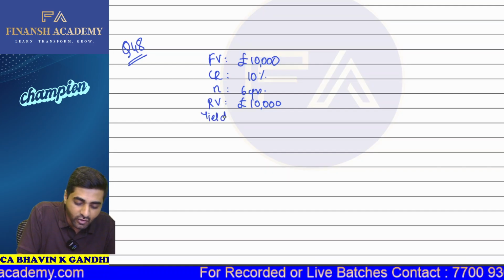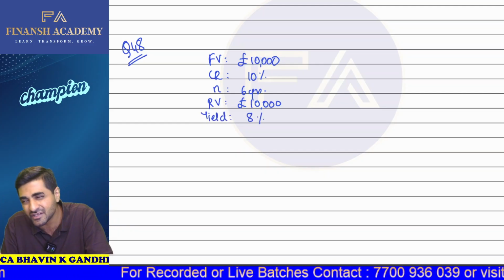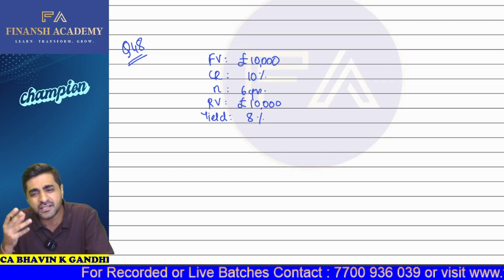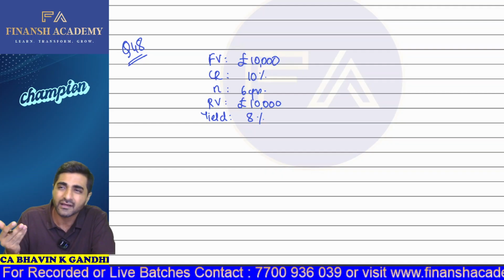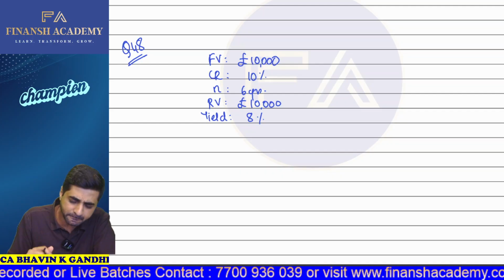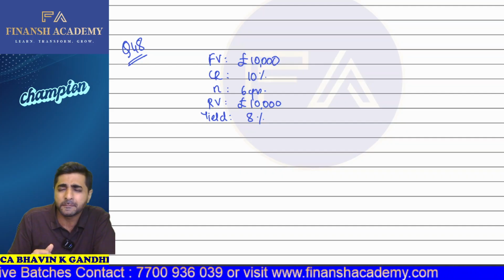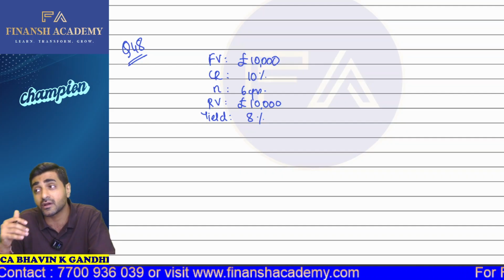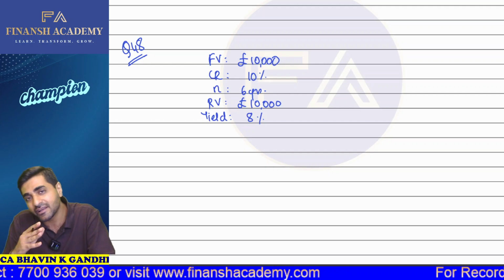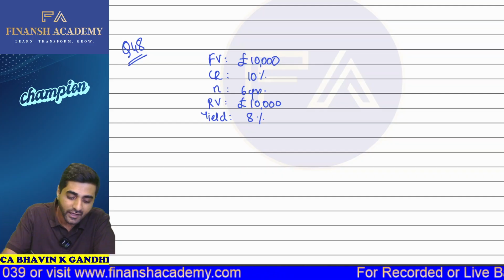So what is happening here is that right now the yield in the market is 8%. So the company is issuing these bonds at a coupon rate of 10%, thinking, okay, let me issue it at 10%, and more and more people will subscribe to it. And at the end of the 6th year, I will check what the yield in the market is. Now, for example, the yield in the market after 6 years from now is,